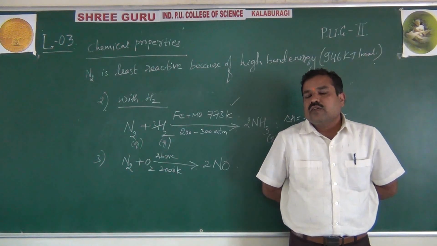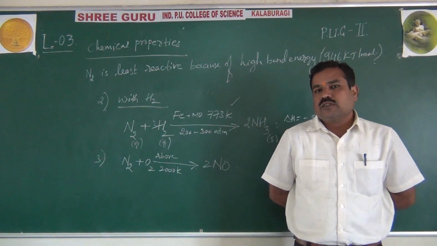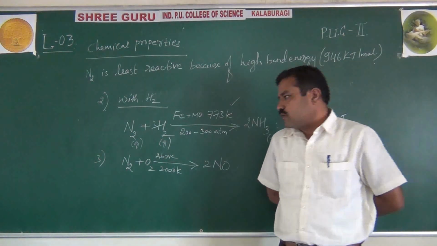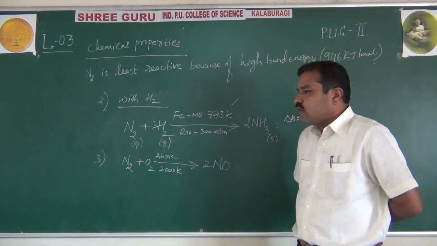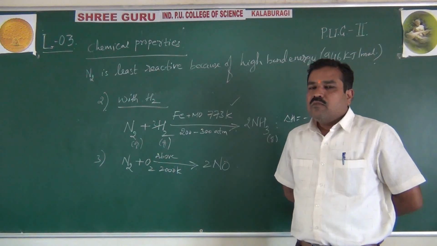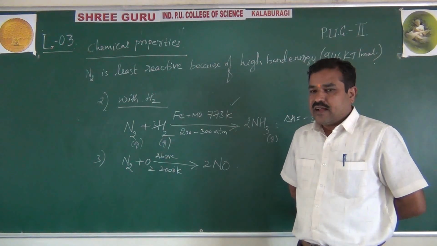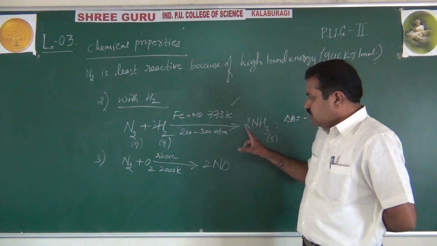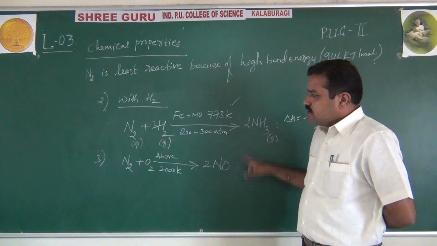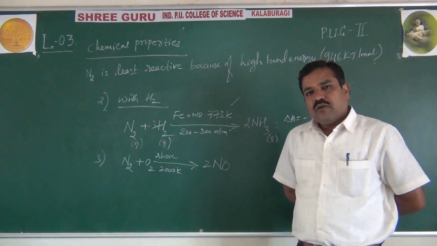That is, we can prepare nitric acid by the Ostwald process. But this particular process, nitrogen combining with oxygen above 2000 Kelvin forming nitric oxide, is called the Birkeland-Eyde process, and this is Haber's process. These are important for CET and NEET purposes.